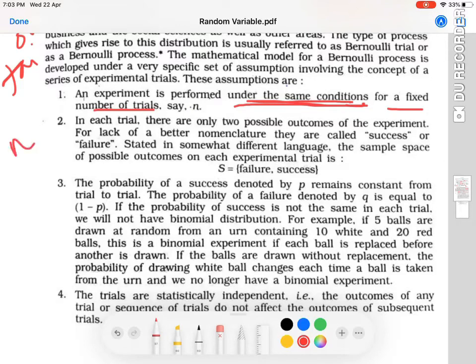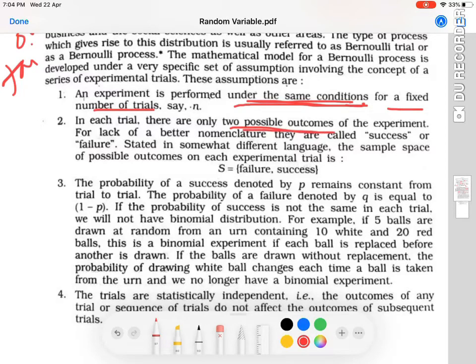We cannot have n equal to infinity. No way. If that is the case, then we cannot solve the problem. So whatever conditions one trial is performed under, all the n trials should be considered under the same conditions.